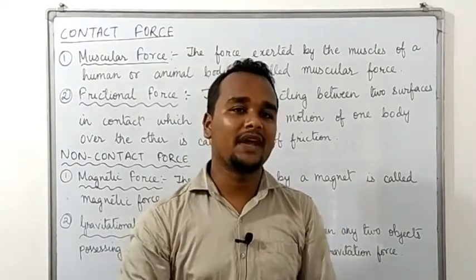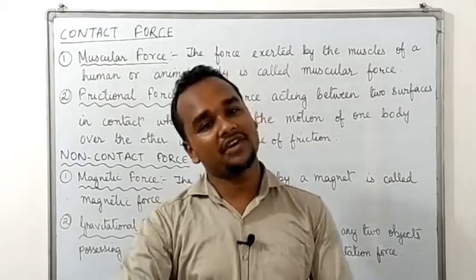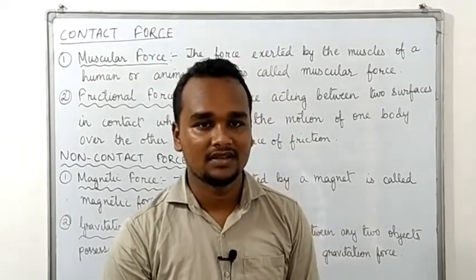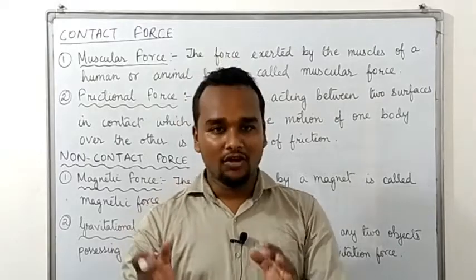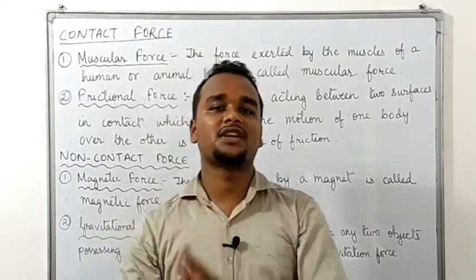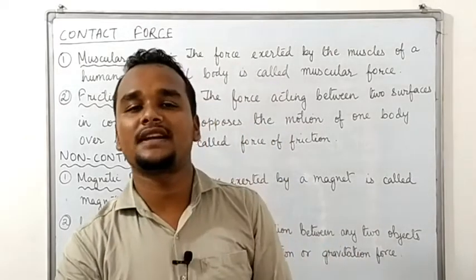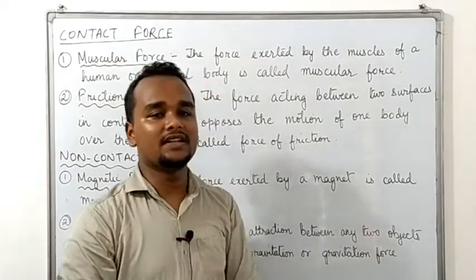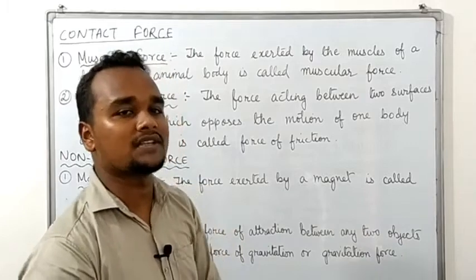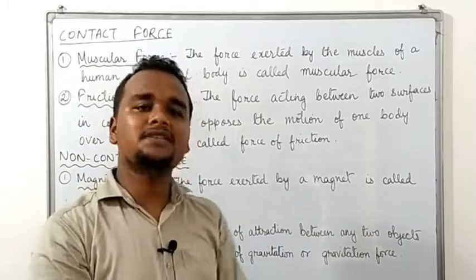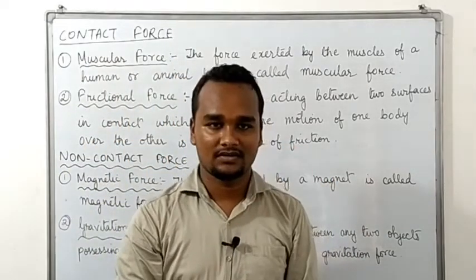Okay, for example, when you are standing, while you are walking, your frictional force comes into action. Clear? When your book is on the table, there also frictional force is acting. Is it clear? Whenever any two surfaces are in contact with each other, then it leads to a kind of force which is known as frictional force. Its work is to oppose the motion.